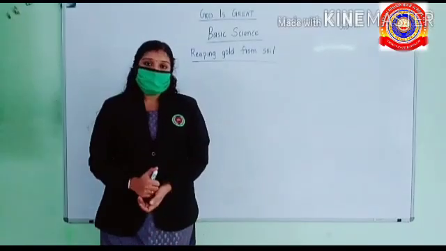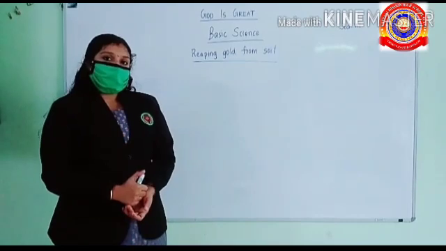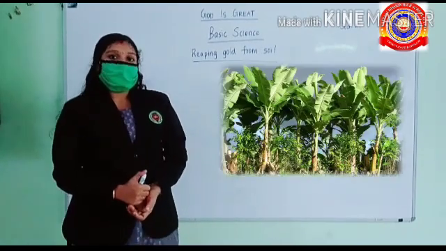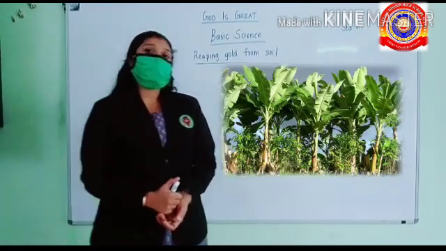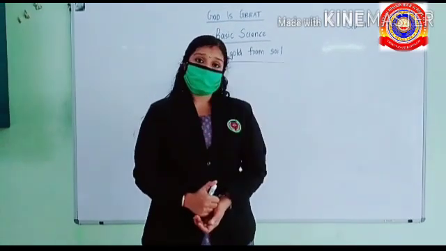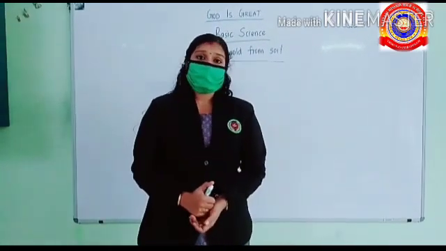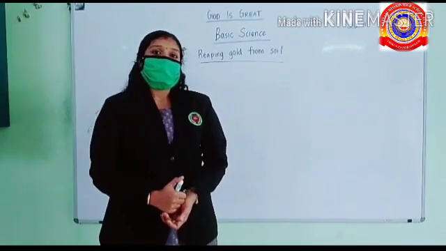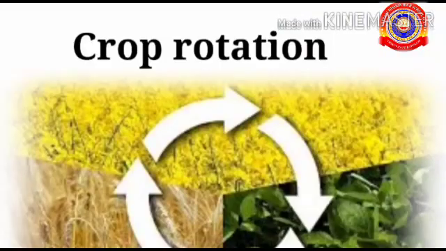Is it clear to all? We can find so many examples around us. Cultivating turmeric along with bananas is another example of intercropping. Try to find out more examples for this. Let's discuss another method, and it is crop rotation.